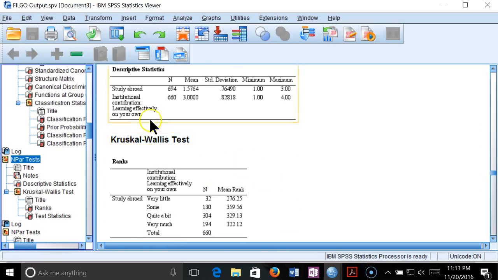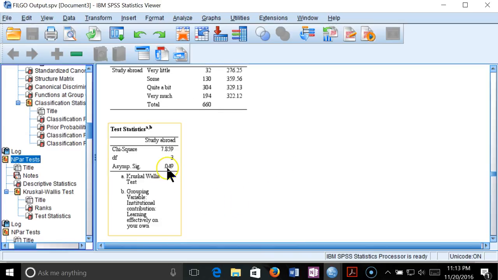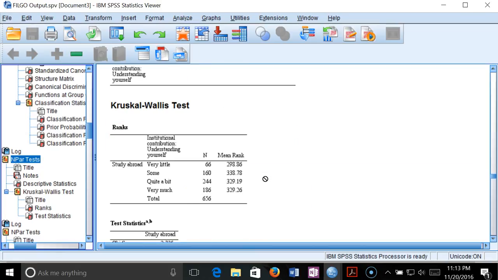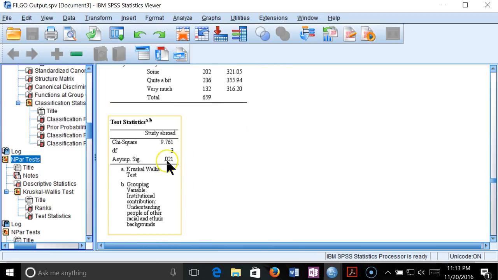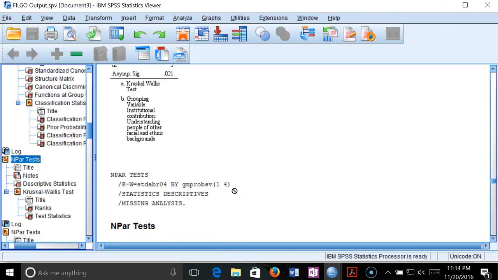Let's look at learning effectively on your own. Well, we just crossed the line right there. We're looking for 0.05. We just got into that one. So maybe learning effectively on your own is important. Nothing going on there. Well, that's actually a pretty good one right there: understanding people of other racial and ethnic backgrounds. That sure makes sense. If you score high on this, or if you think your institution values this and you're adopting that value, then you would probably want to go check out some other cultures and ethnic backgrounds.